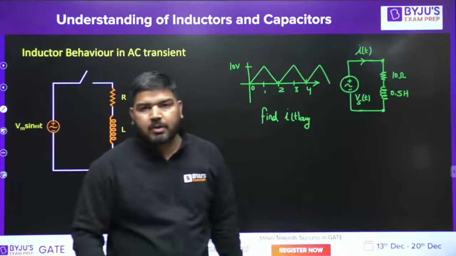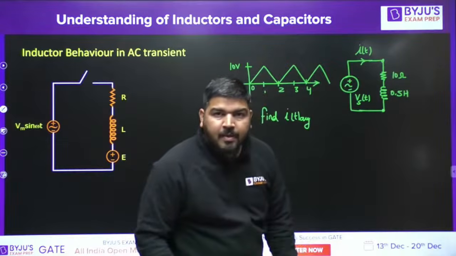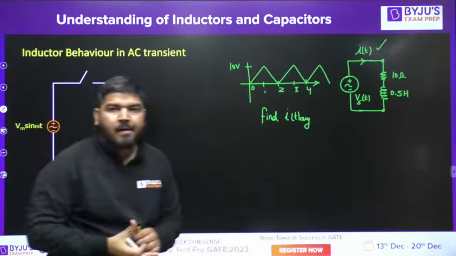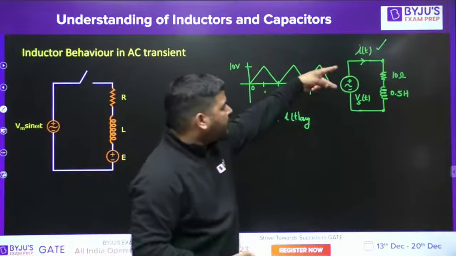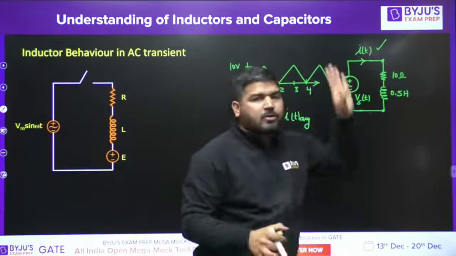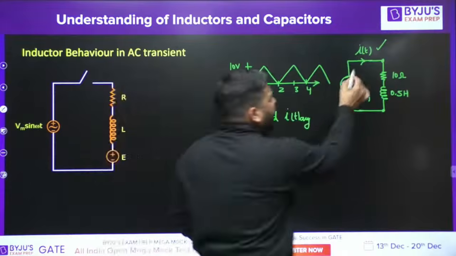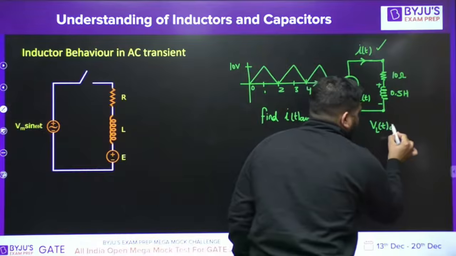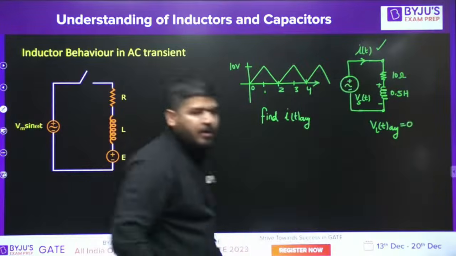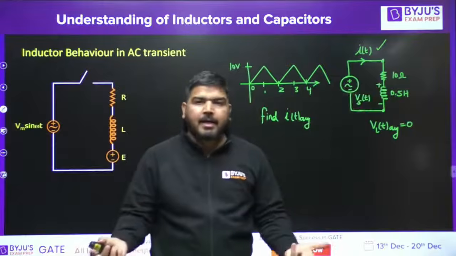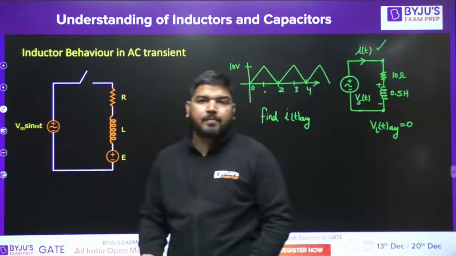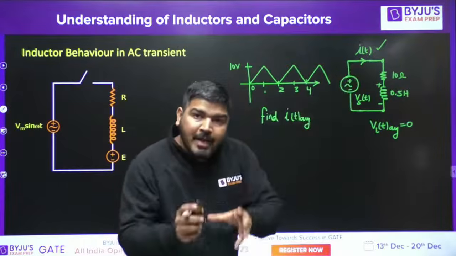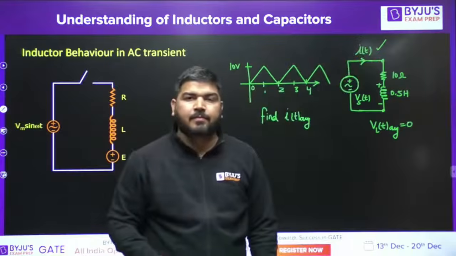It has to be periodic all the time. Since the load has an R part, the resistive part, you can say that this current will be periodic, since the voltage is periodic. If the voltage source is periodic under steady state, the current will also be periodic. If the current is periodic, the average voltage across the inductor, VLT average, will be equal to 0. Because if the current through the inductor is periodic, then the average voltage across the inductor is 0. It means the entire source average voltage will appear across this resistor.